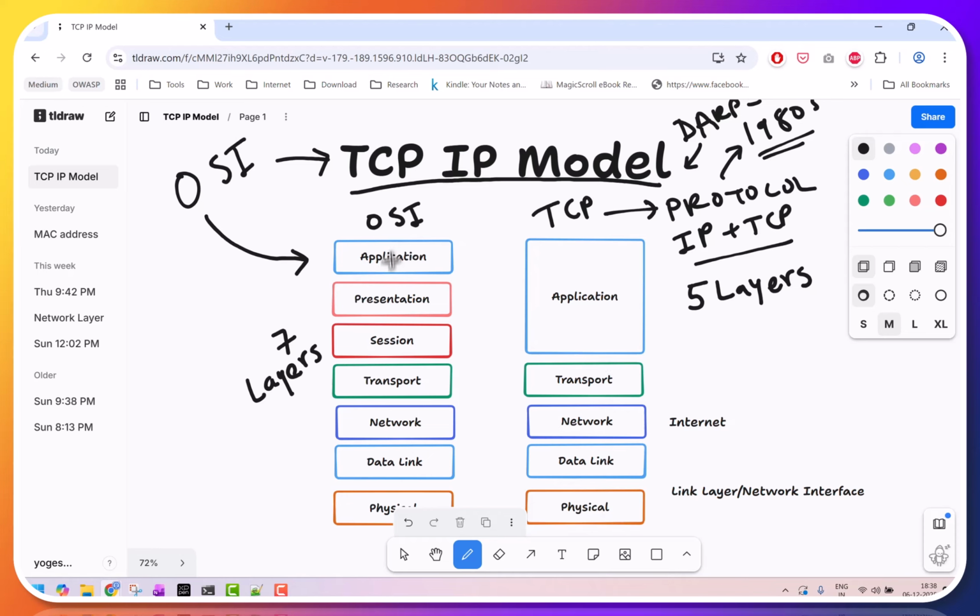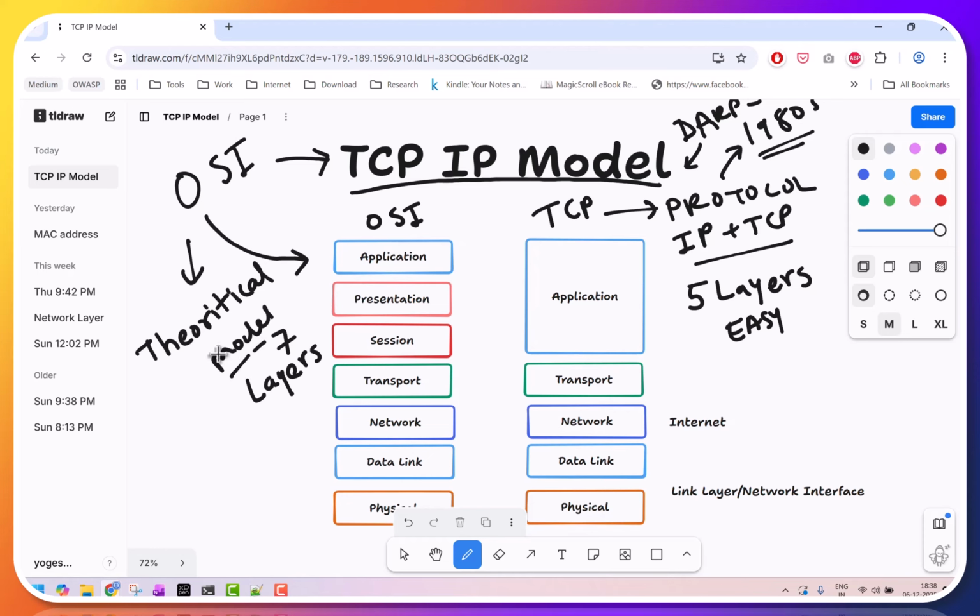Now let us come to the layers. One thing is very clear: in OSI we had 7 layers, in TCP we have 5 layers. Fewer layers means easier to implement, right? It's directly proportional. OSI is more of a theoretical model, an ideal model.